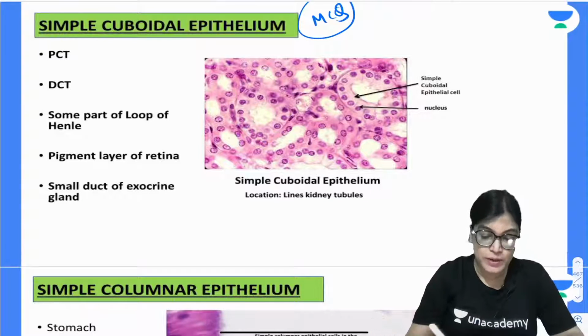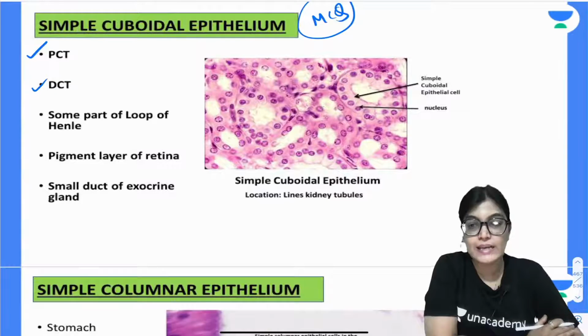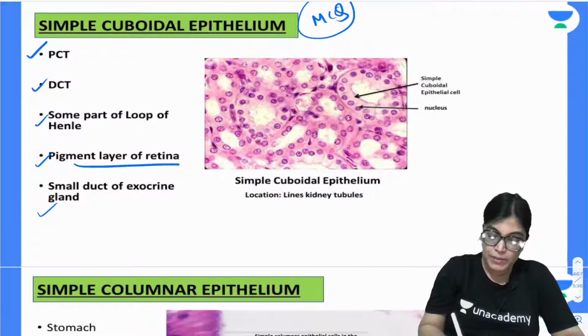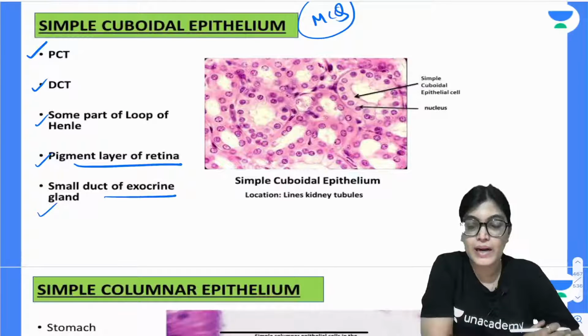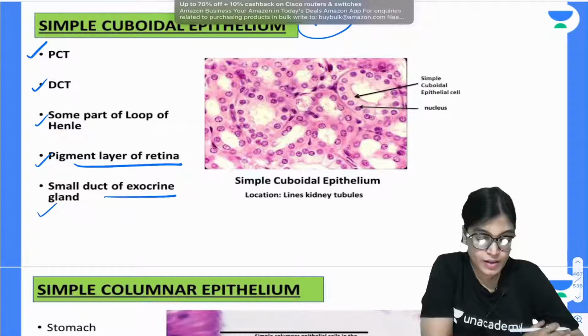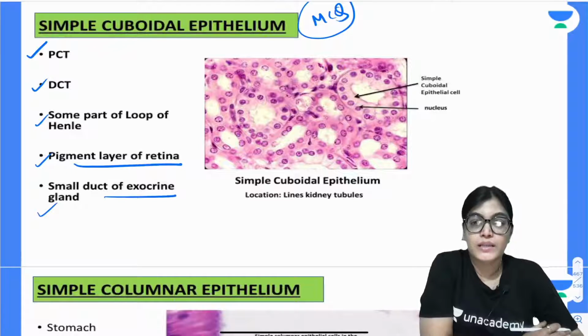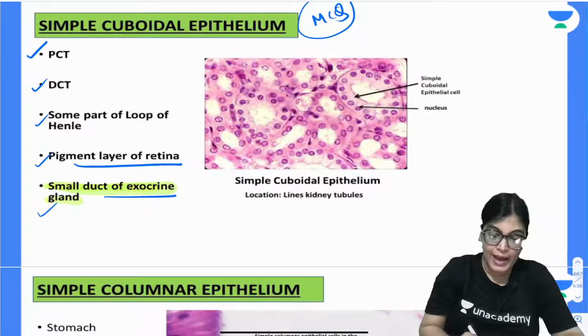Other examples which should be known to you are the PCT and DCT, the proximal convoluted tubule and the distal convoluted tubule of the kidney, also part of the loop of Henle. It is also present in the pigment layer of the retina and in the small duct of exocrine glands. Got it? Examples of simple cuboidal epithelium: thyroid follicle, germinal epithelium, PCT, DCT, pigment layer of the retina, small duct. Please mark this point: it's the small duct of exocrine glands. And also in some part of the loop of Henle.